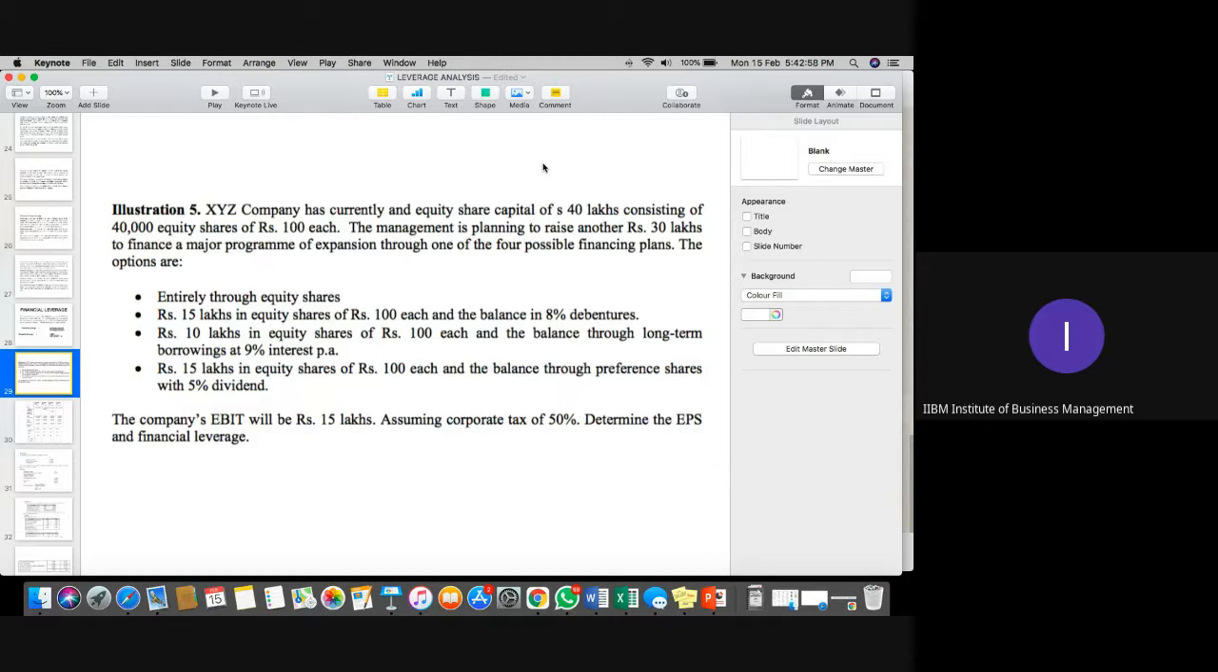Now, in this question, as you can see, the company currently has 40 lakh rupees of equity shares, which includes 40,000 equity shares of 100 rupees each. This 100 rupees is basically your face value. I think we discussed in the last classes the meaning of face value. So total equity share capital is 40 lakh. Just tell me one thing, if the company only has equity capital, is it a levered company or unlevered company?